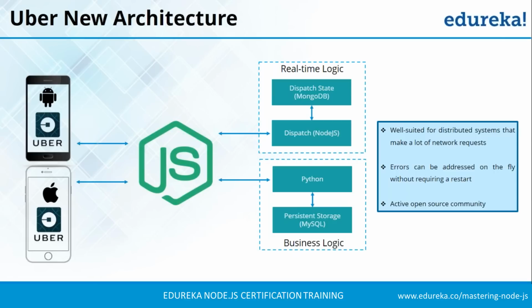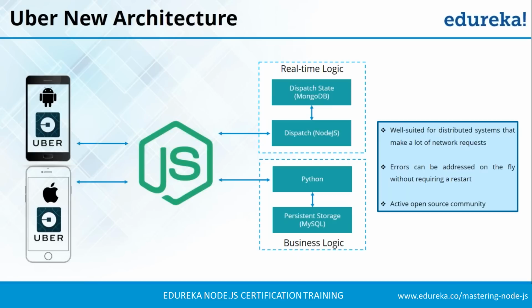So while using Node, they found that it can handle asynchronous requests with a non-blocking single-threaded event loop, which is well suited for distributed systems that make a lot of network requests. We'll discuss the non-blocking part in a while, guys. But now Uber can handle multiple requests asynchronously. The second point is Node.js is excellent for quick iterations. A program can be inspected and errors can be addressed on the fly without requiring a restart. So developers can publish and deploy new code constantly.